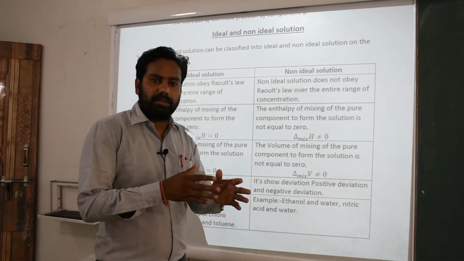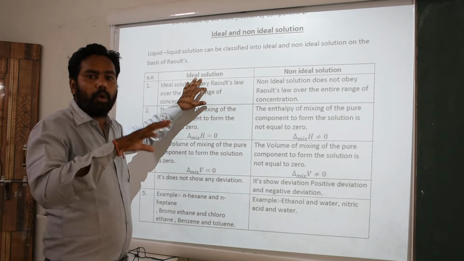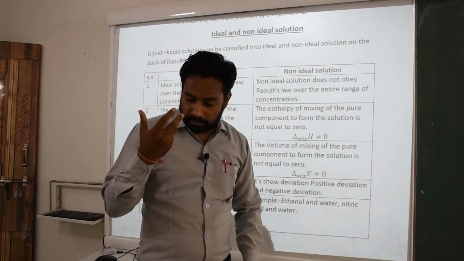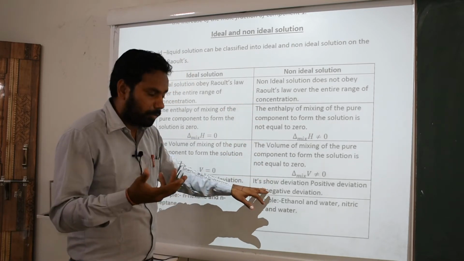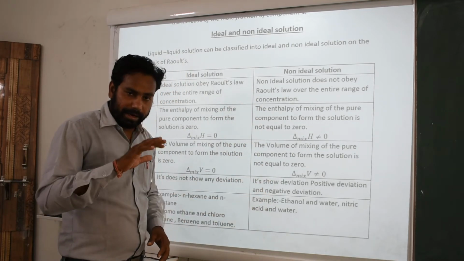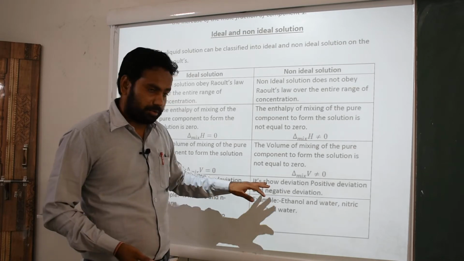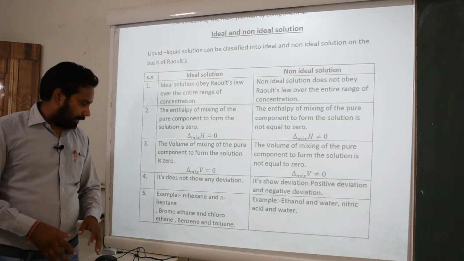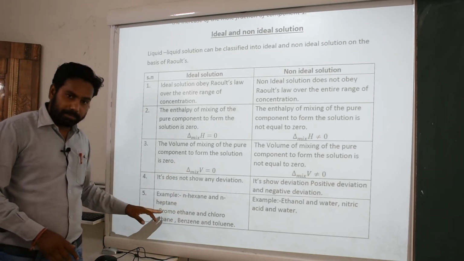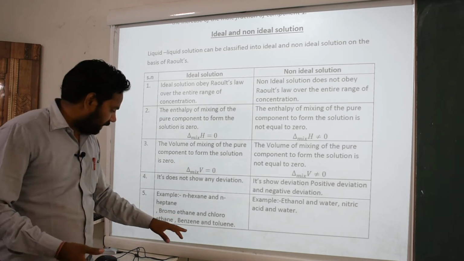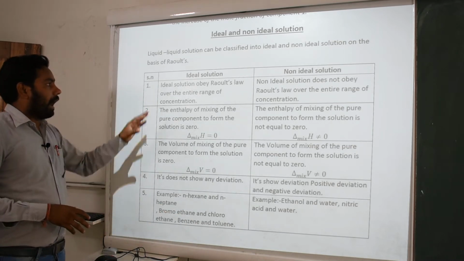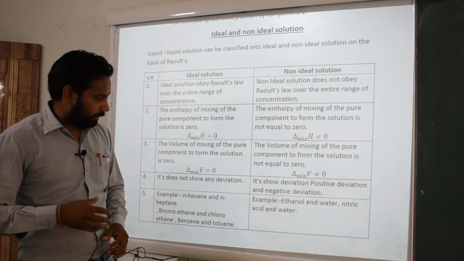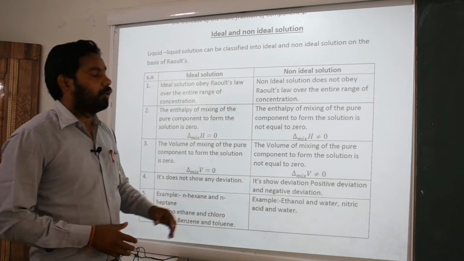Deviation means change of path, because an ideal solution obeys Raoult's law in all conditions, but a non-ideal solution shows two types of deviation: first is negative deviation, second is positive deviation. We discuss these two types of deviation in the next slide. Examples of ideal solutions: n-hexane and n-heptane, bromoethane and chloroethane, and benzene and toluene. Examples of non-ideal solutions: ethanol and water, nitric acid and water.